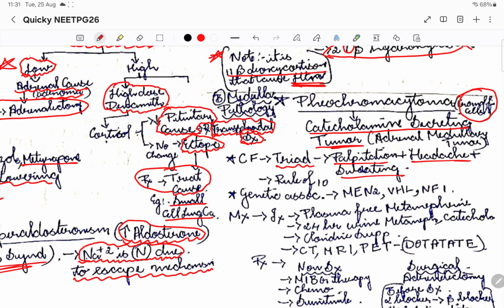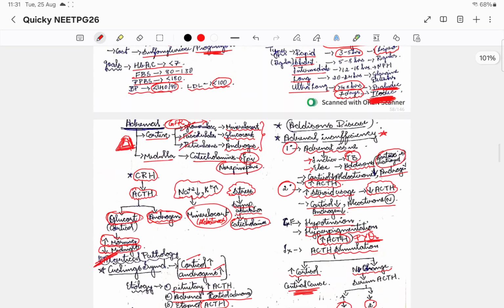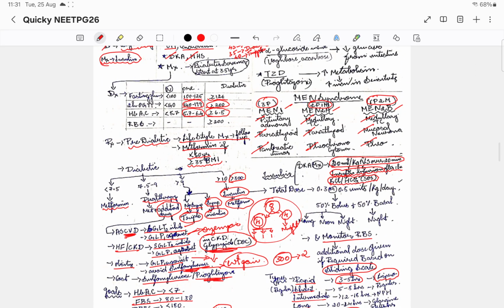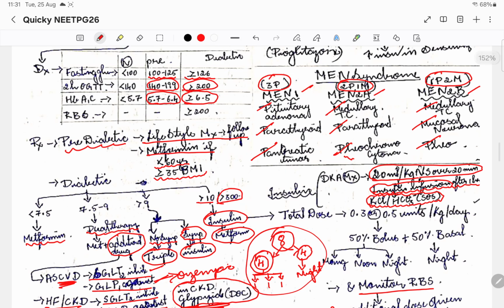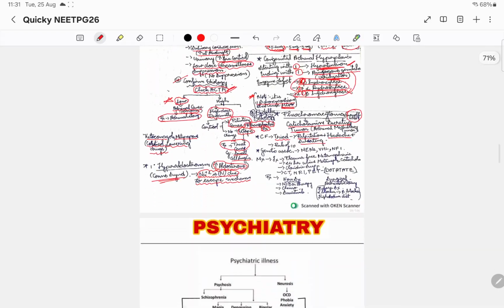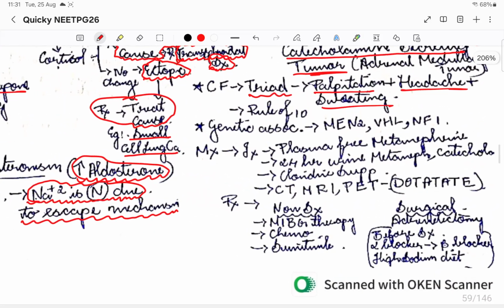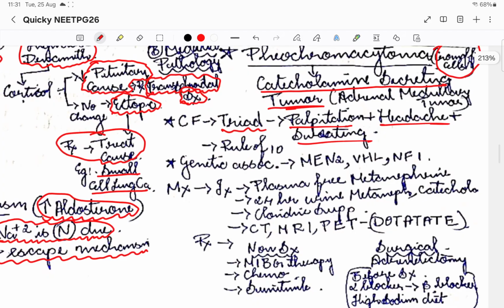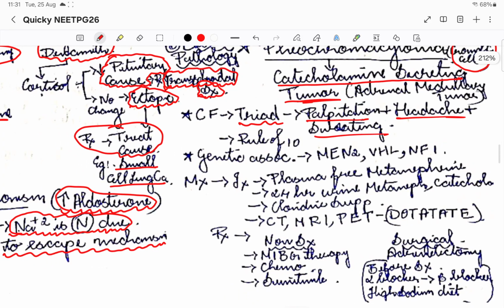If you see palpitation, headache and sweating in a question, please think of pheochromocytoma and MEN syndrome. We discussed that in MEN syndrome is where pheochromocytoma comes. Both MEN 2A and MEN 2B have pheochromocytoma, so that is how you can come to the judgment of that particular question. So this is how pheochromocytoma will present. The genetic associations are MEN 2 syndrome, VHL, that is von Hippel-Lindau, and neurofibromatosis type 1. So these are the genetic associations of pheochromocytoma.